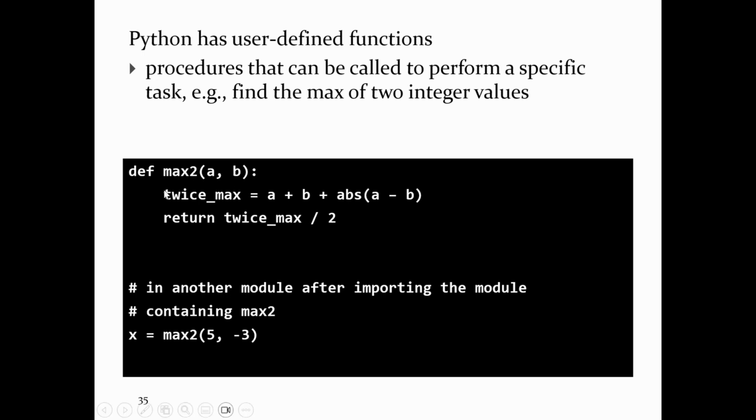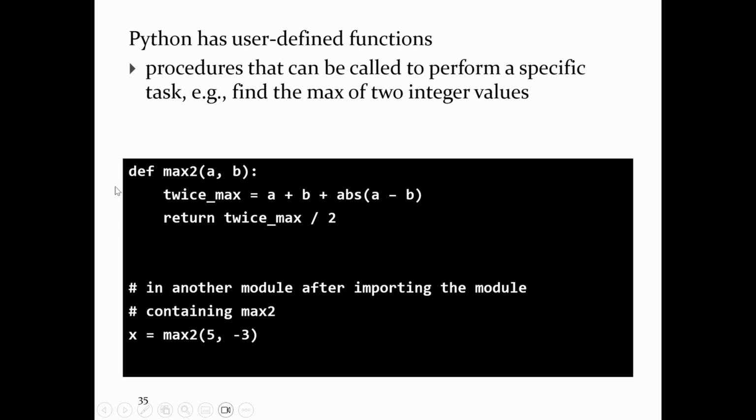So in Python, I can cook up this function called max2. It computes the max of A and B. It does so in a very strange way. The way I compute it here is I compute A plus B plus the absolute value of A minus B. I claim that that's actually twice the maximum value. Whichever is larger, A or B, twice max is 2 times the larger of those two values. So if I want the maximum of A and B, I can just divide by 2.